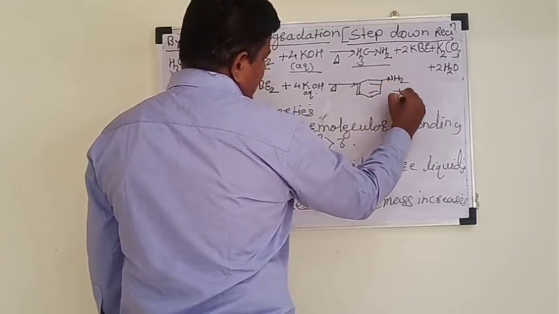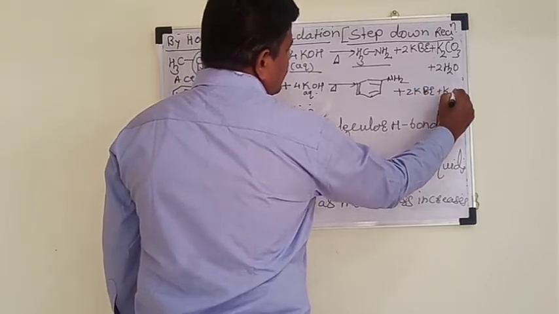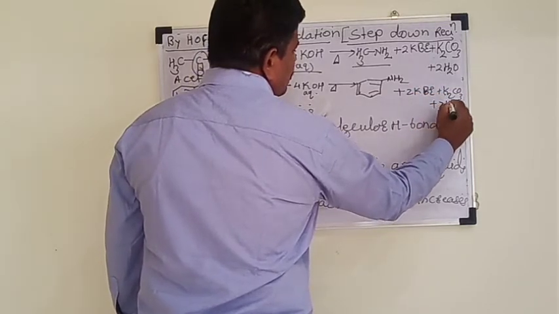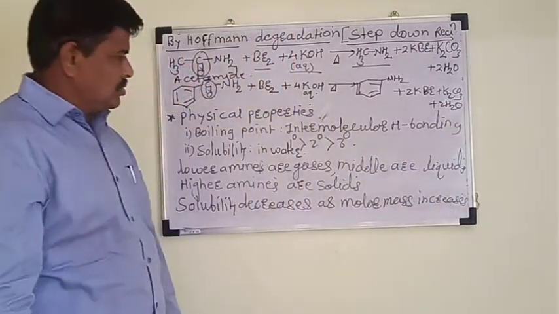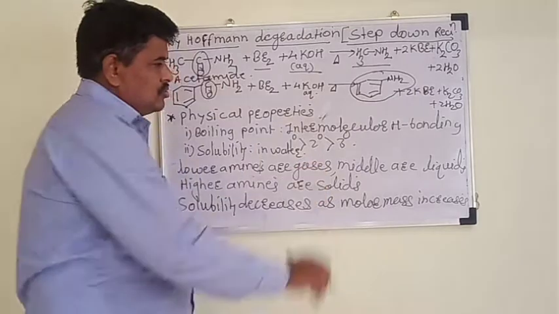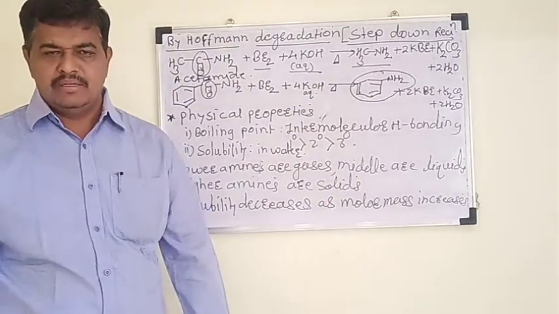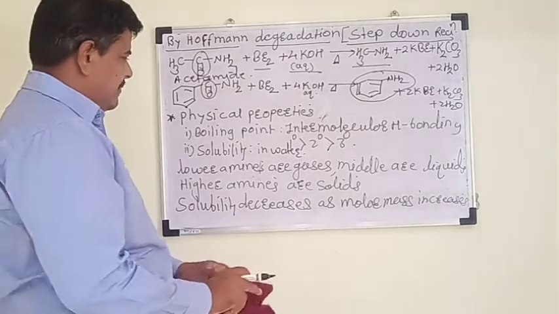This is aniline plus 2 KBr plus K2CO3 plus 2H2O. So we can prepare primary amine only. So by using this reaction, we get primary amine. This is a very important part.